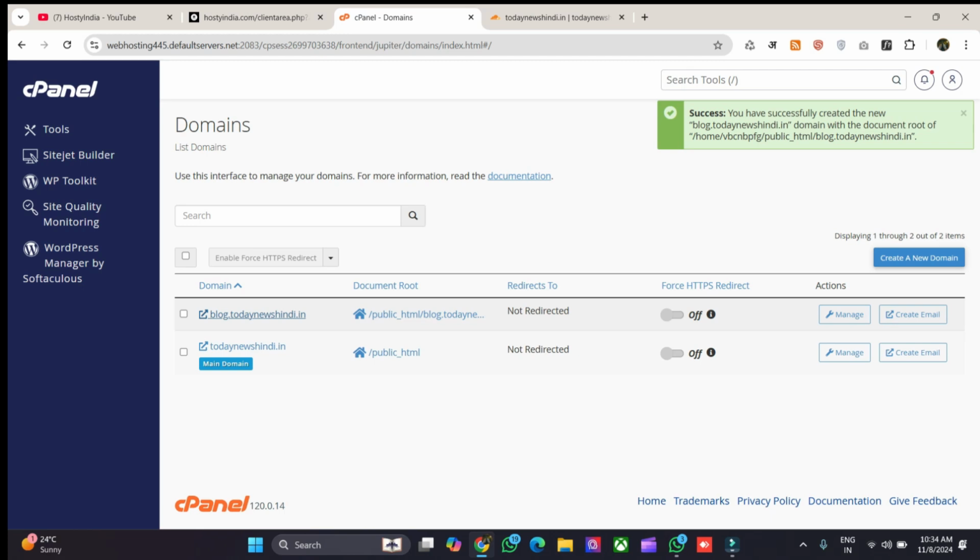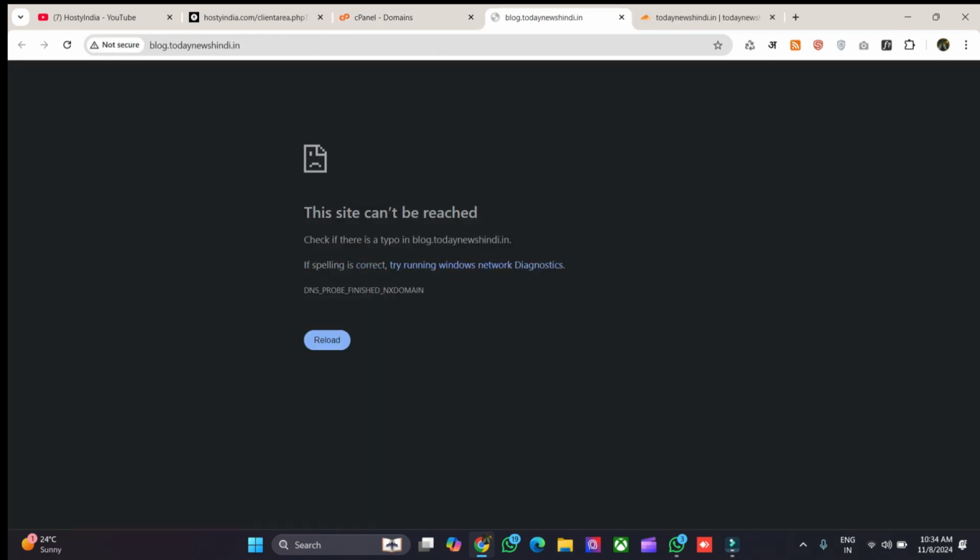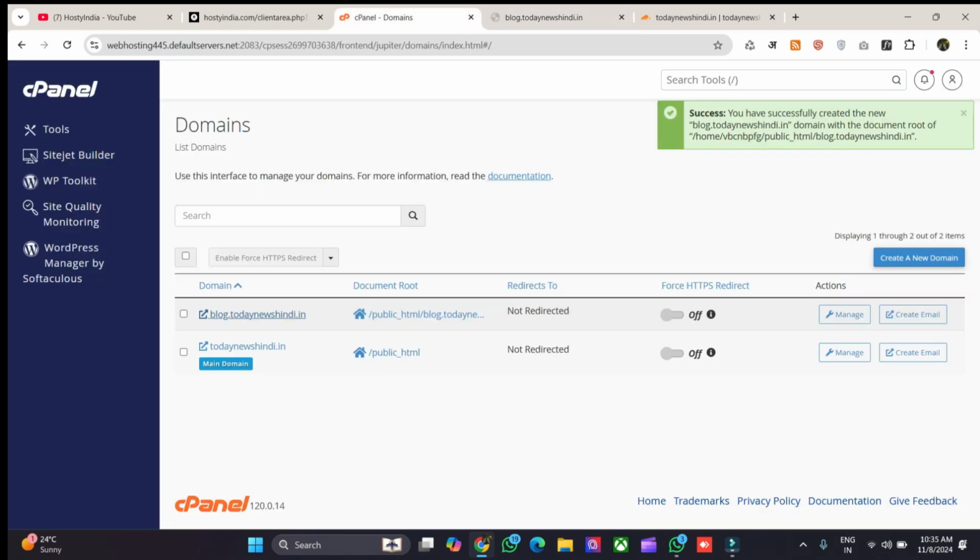Now, as soon as we click on this URL, we will see some errors indicating this site cannot be reached. This problem is occurring because our DNS has not been properly edited yet. Now, how do we fix this problem? As we are using Cloudflare for our primary domain, we need to manually submit the IP associated with our blog.